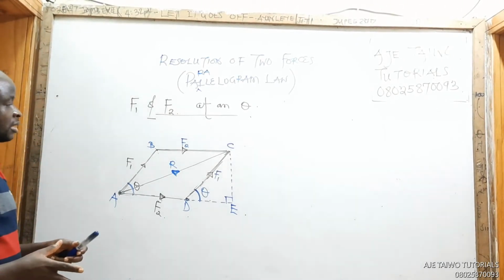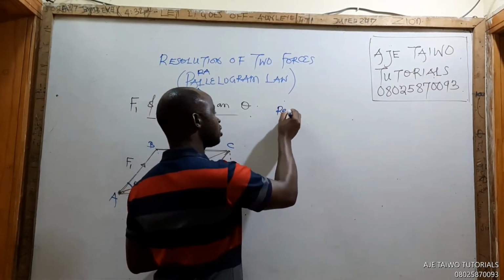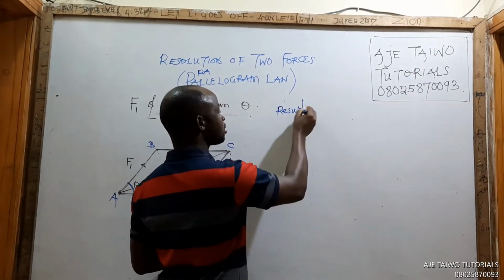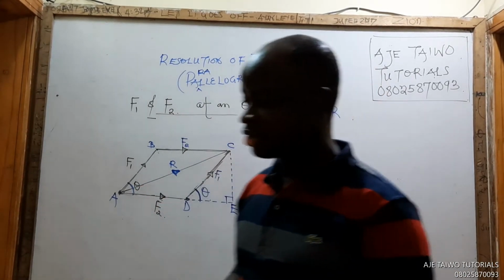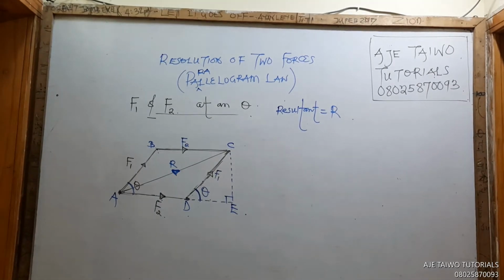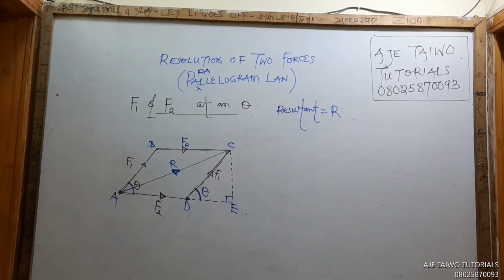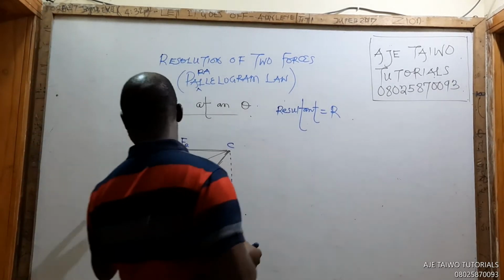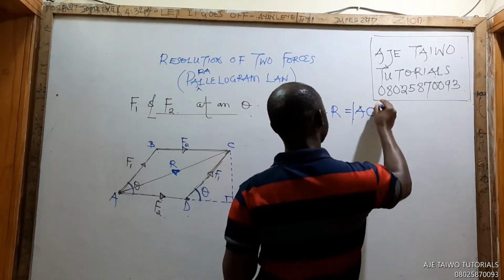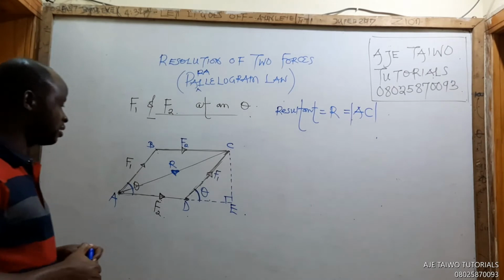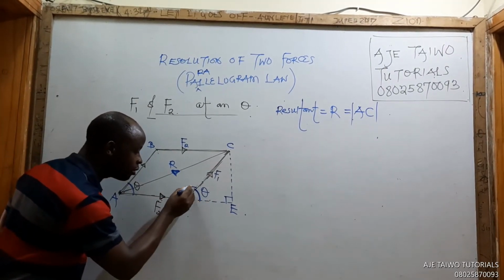So we want to find my R, my resultant. Watch it please. The resultant is actually R, and it is AC. It's line AC. Now, if this angle is theta, who can tell me what EA will be? Anybody?